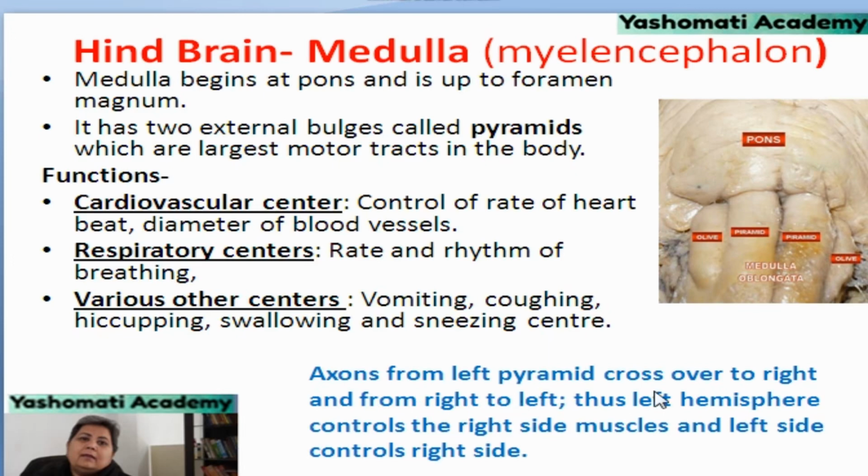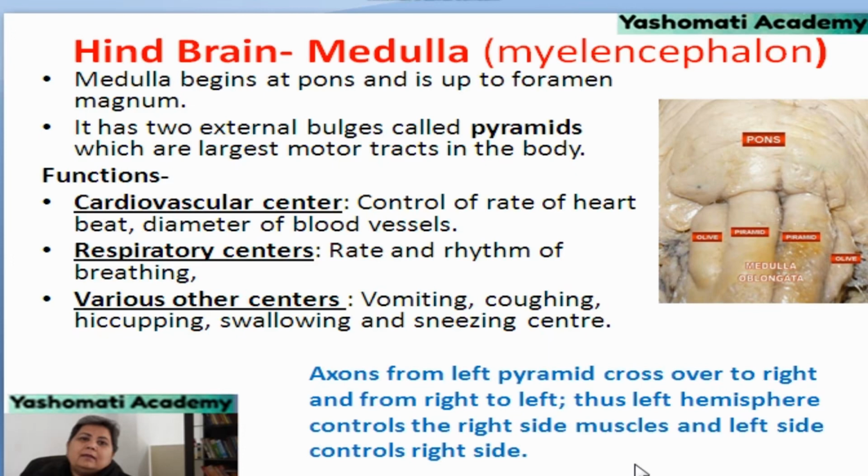Axons from the left pyramid cross over to the right and from the right to the left. Thus, the left hemisphere controls the right side and the right hemisphere controls the left side. I hope you all know that it is the part where the axons cross over each other, and because of that, the muscles on the left side of your body are controlled by the right side of the brain, and the right side of the brain is controlling the left side.